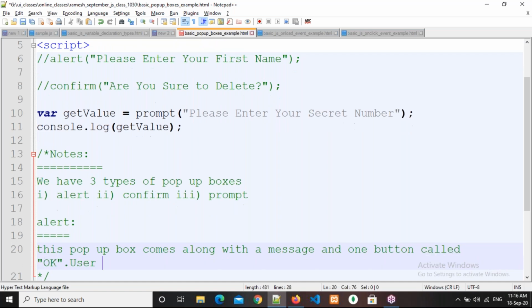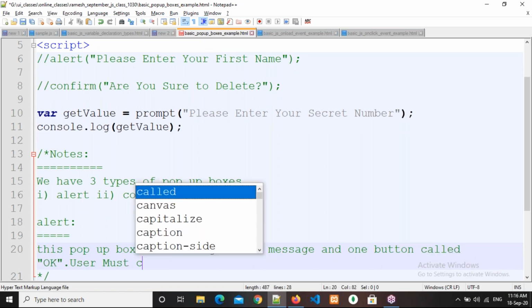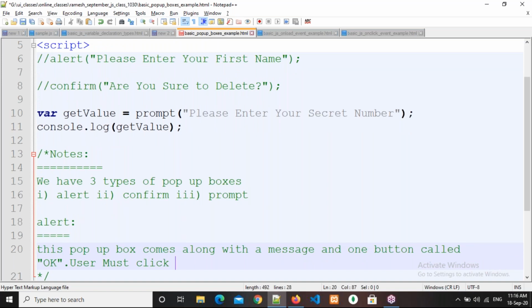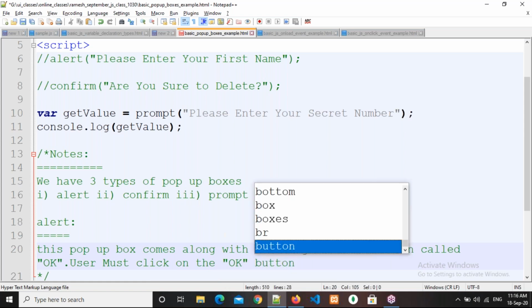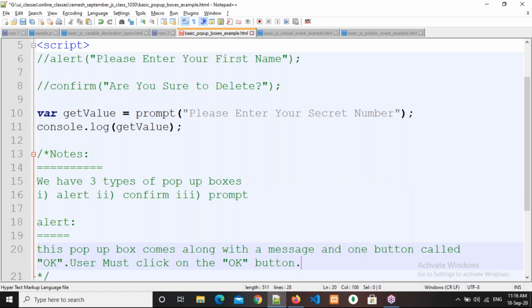The user must click on the OK button. Okay, right. Understood, everyone? So this is about the alert box.